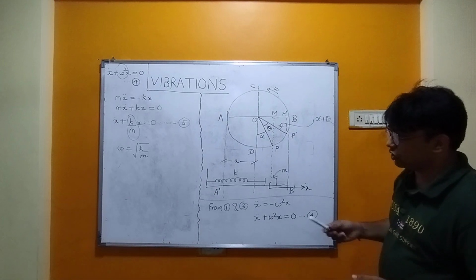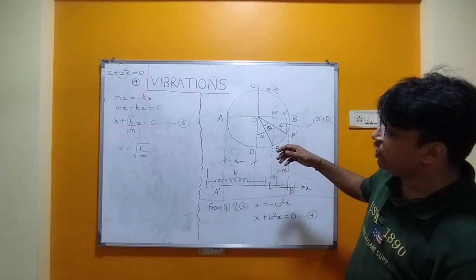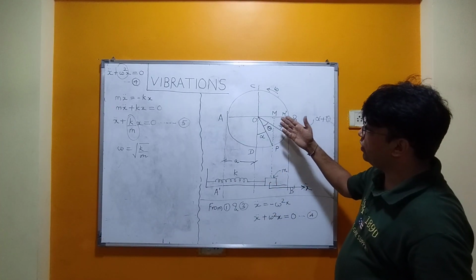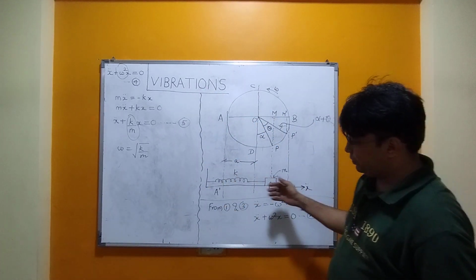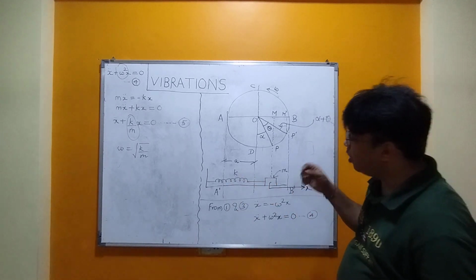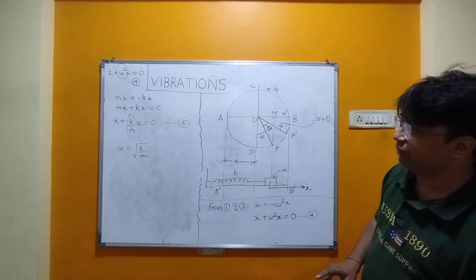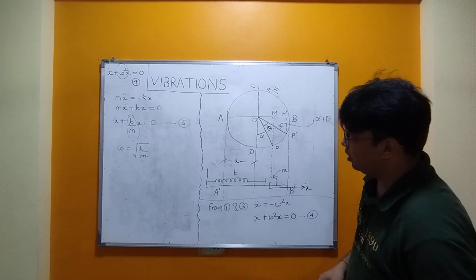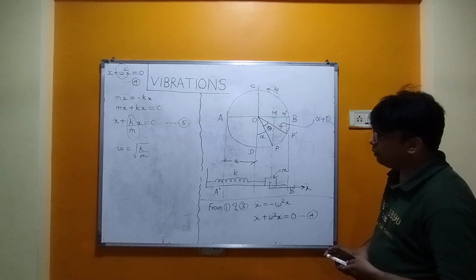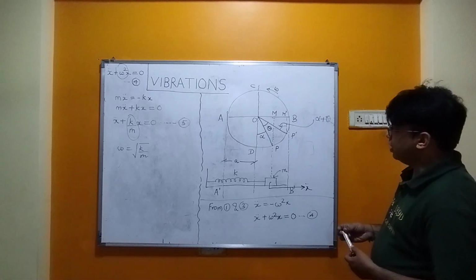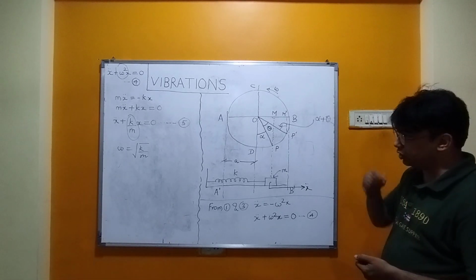So we could get this equation by comparing two equations, each of them obtained from different physics. First of all we got the first equation from simple harmonic motion, and then we got the other using the equation of force balance in the spring mass system. So that was about vibration. Now coming to the velocity of the vibrations.